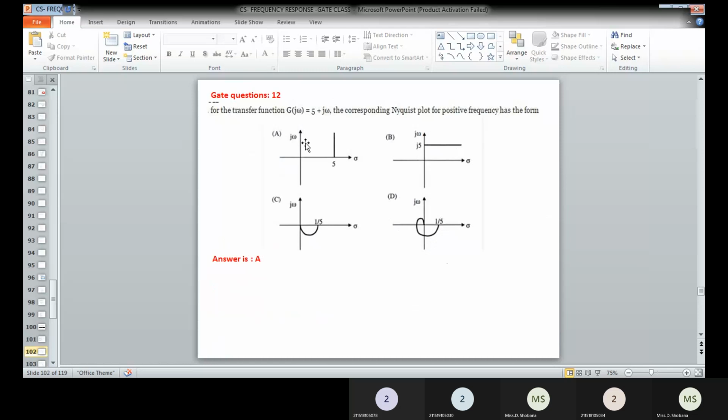Here you can see the transfer function G of j omega is given, and we have to draw the corresponding Nyquist plot. Here G of j omega is 5 plus j omega. The power of s is 1, and the constant is 5. Therefore, at constant x equal to 5, you have an imaginary value. So option A will be the correct answer.